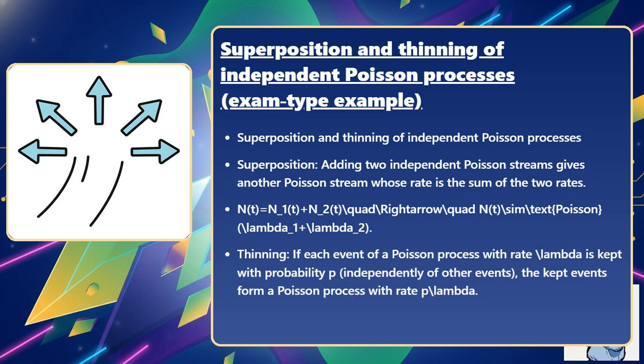Thinning: if each event of a Poisson process with rate lambda is kept with probability p independently of other events, the kept events form a Poisson process with rate p times lambda.